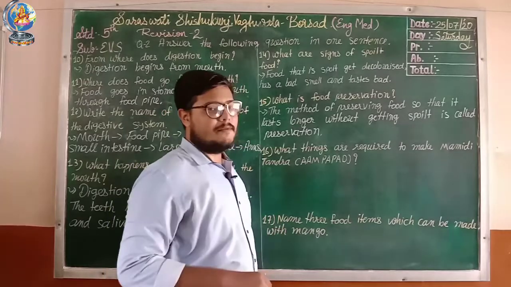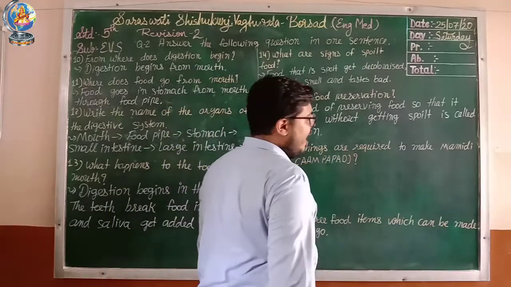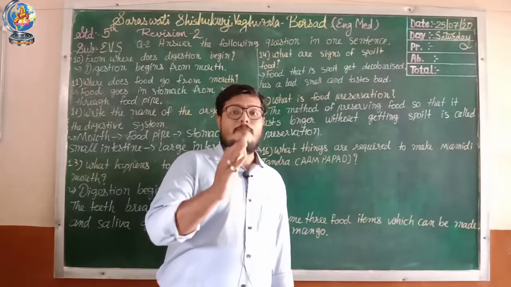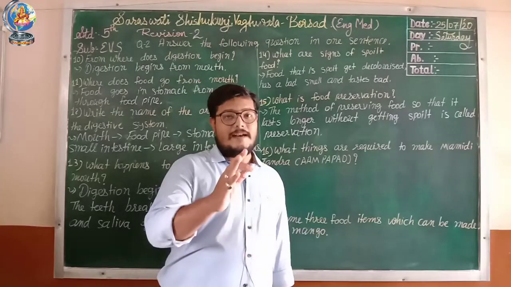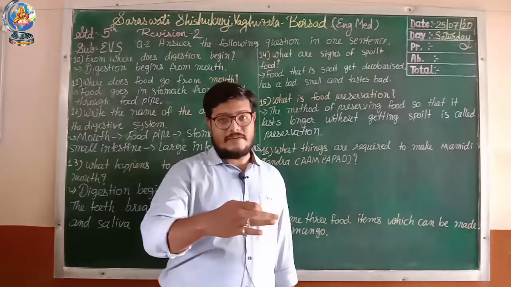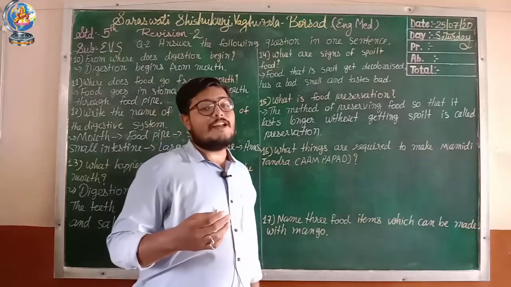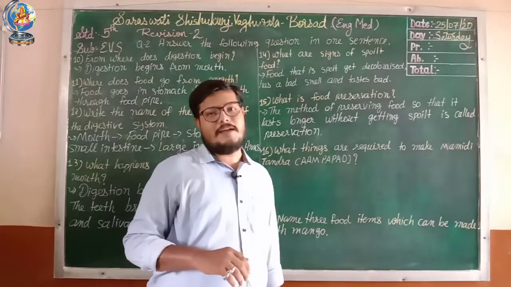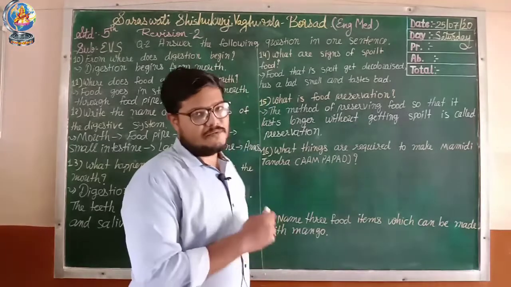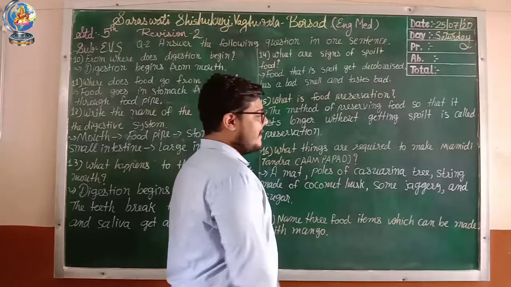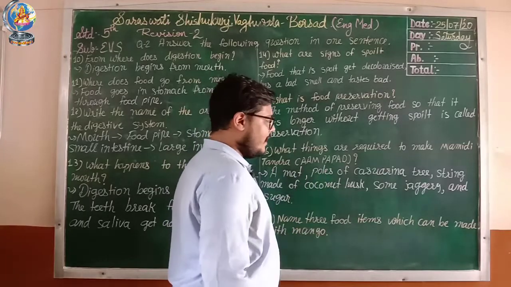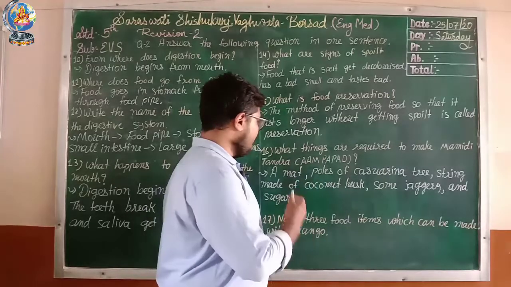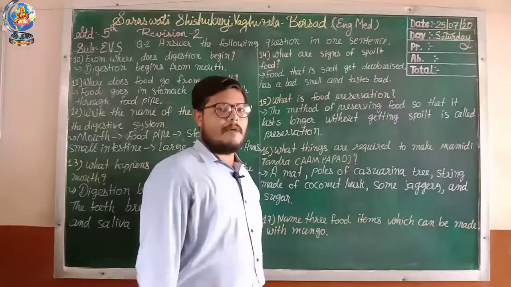Now let's see question 16. What things are required to make mamidi tandra or aam papad? We require poles of the casuarina tree, a mat, then string made of coconut husk, some sugar and jaggery. These things are required to make mamidi tandra, meaning aam papad. So let's write that answer: a mat, poles of the casuarina tree, strings made of coconut husk, some jaggery and sugar. These are required to make aam papad.